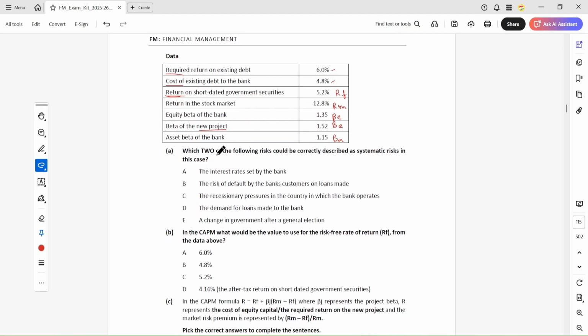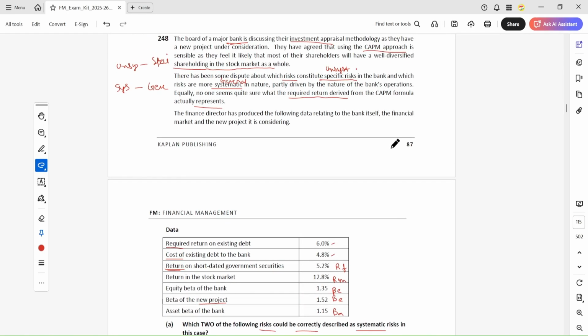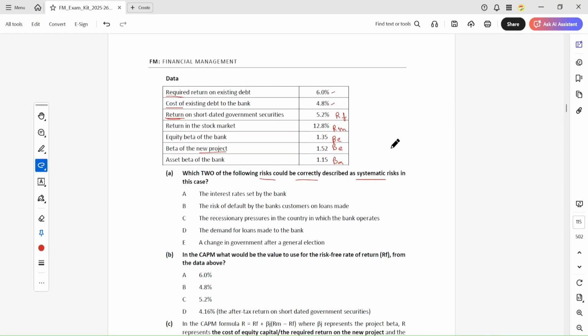So which two of the following risks correctly describe systematic risk? Systematic risk is general risk, so we have to find the general risk.